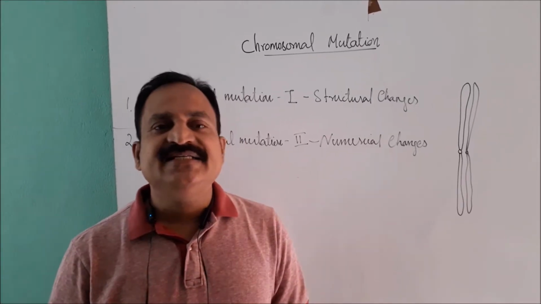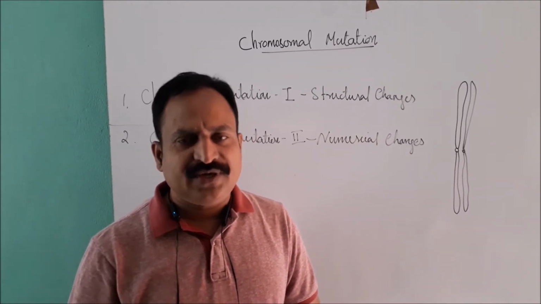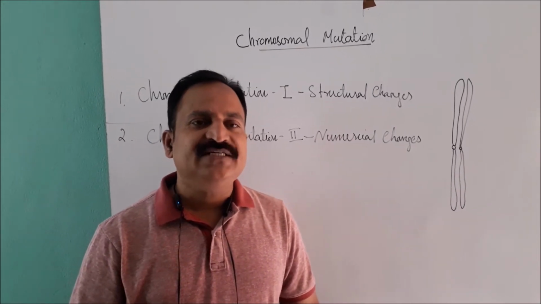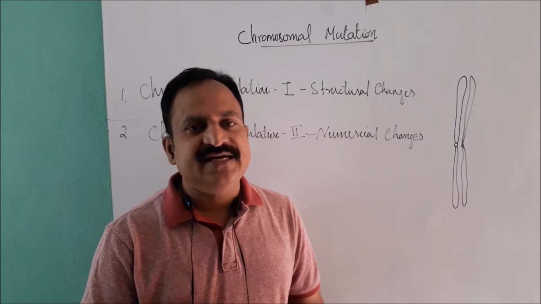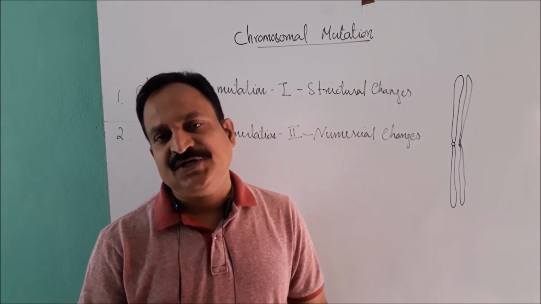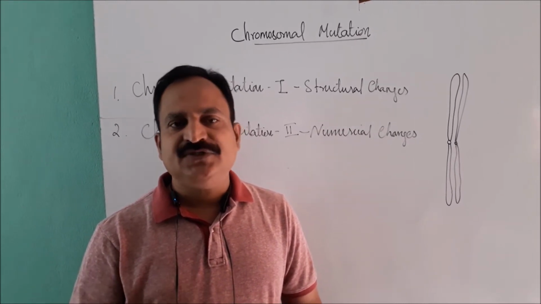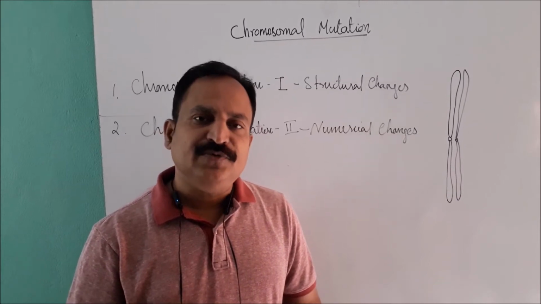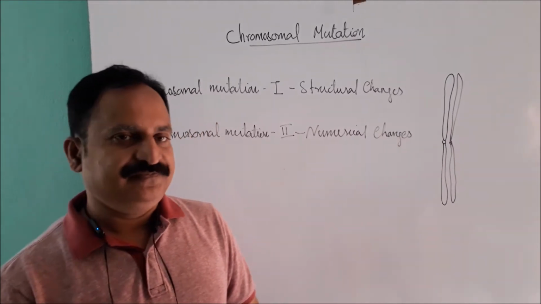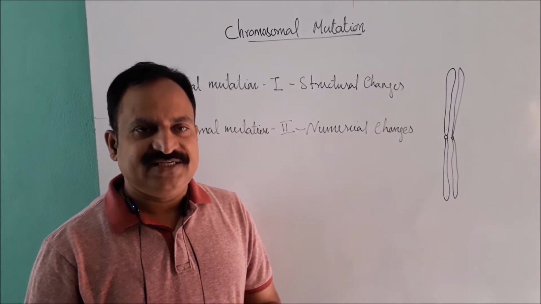Mutagens like radiation and chemical molecules might also be involved in chromosomal mutation. Mutagens are the substances which can cause mutation. Chromosomal mutations are hereditary if present in the heritable part of the chromosome and thus can be passed down from one generation to the next generation. Depending on the cause, extent and position of the mutation, chromosomal mutation can produce a wide range of effects in the organisms. Next we can see the mechanism of chromosomal mutation.